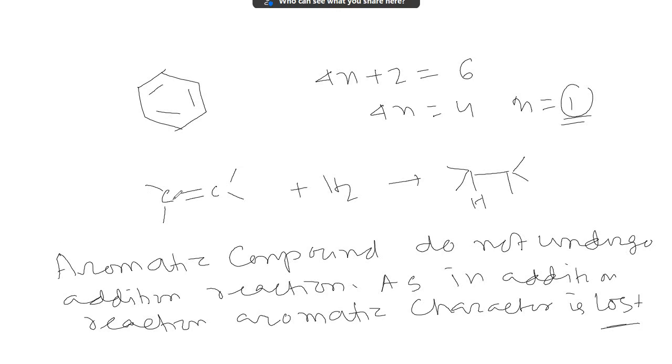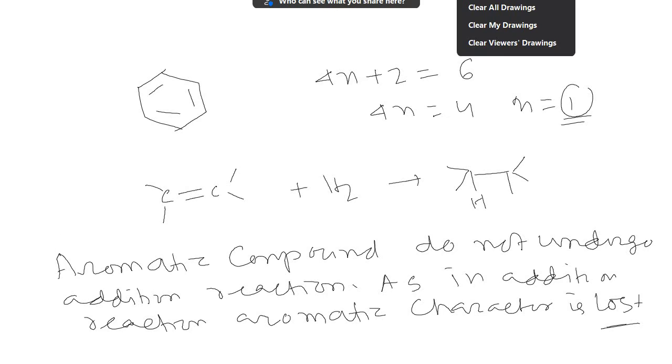Now, what kind of reaction does benzene undergo? Benzene is a 6-membered cyclic ring with alternate single and double bonds. Double bond consists of pi bond, pi bond consists of pi electrons, and all the carbons are attached with a hydrogen. Because of extra stability, I told you, benzene never undergoes addition reaction.